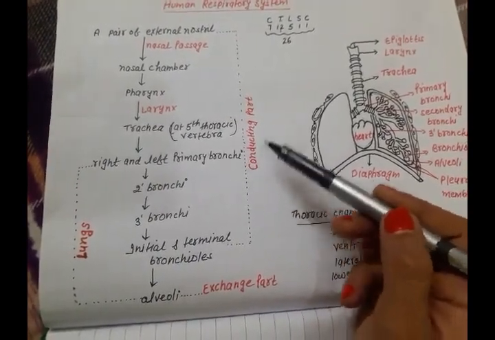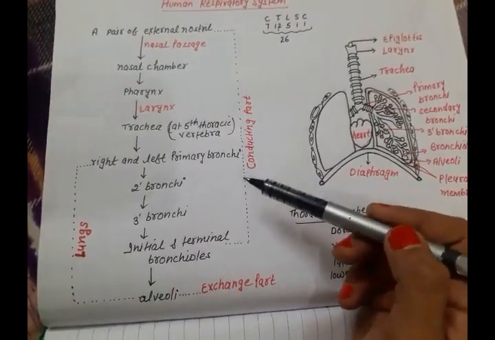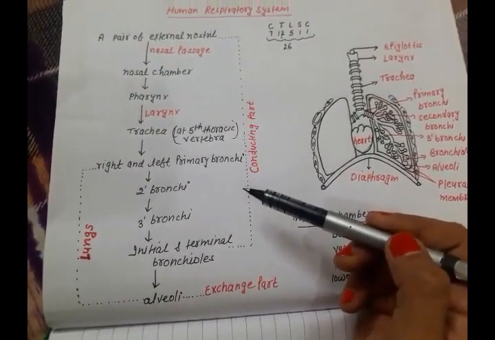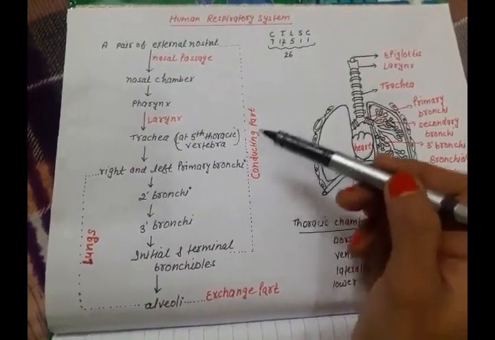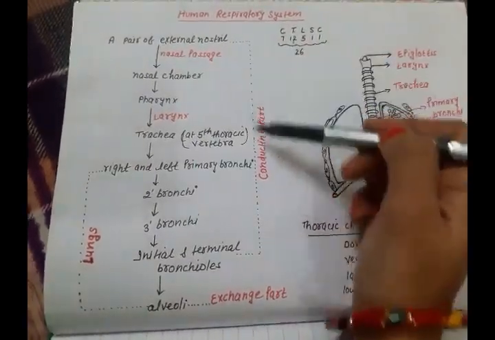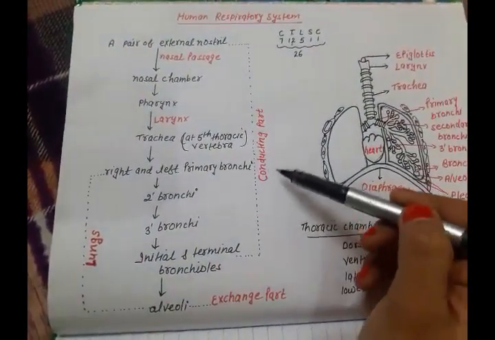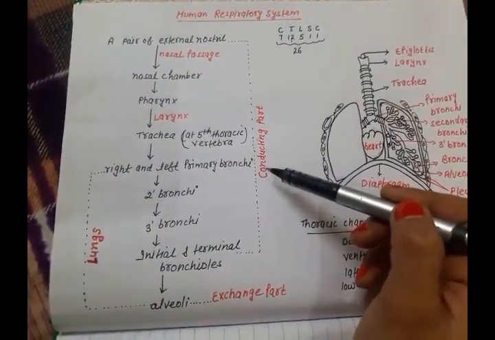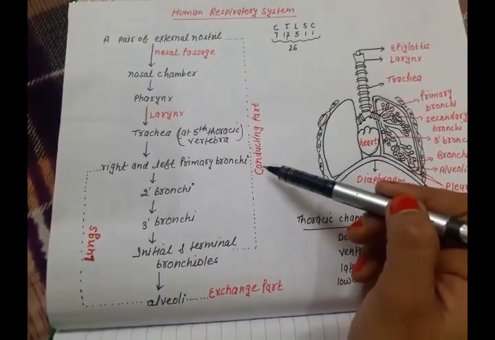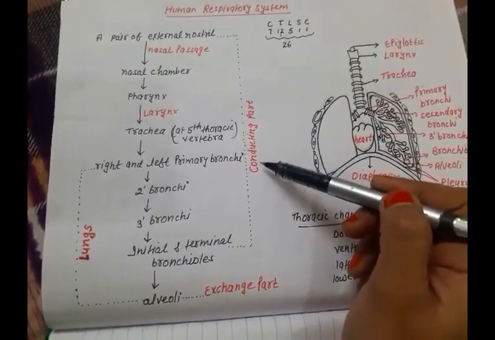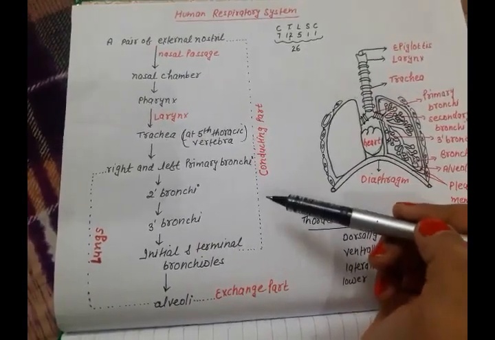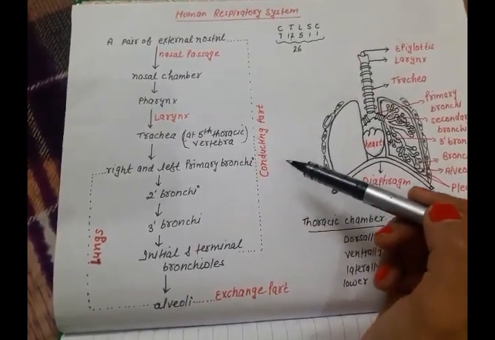Because we know that atmospheric air contains dust particles and the temperature of atmospheric air is not equivalent to our body. So this conducting part will do all these things. Firstly, it clears the air of dust particles. Secondly, it humidifies the air. And thirdly, it brings the air to body temperature.